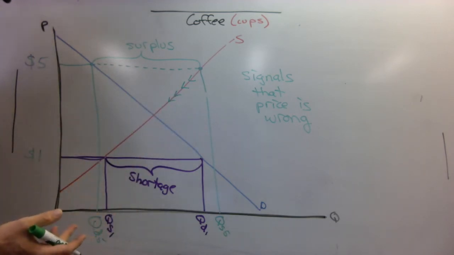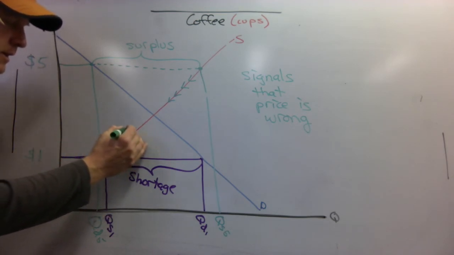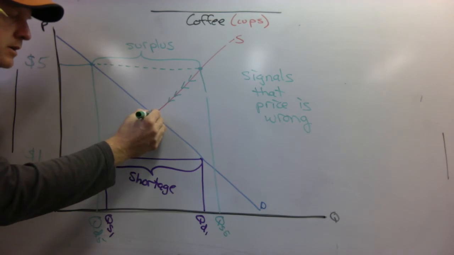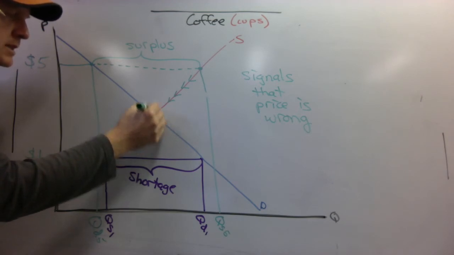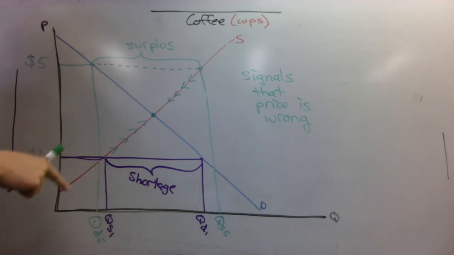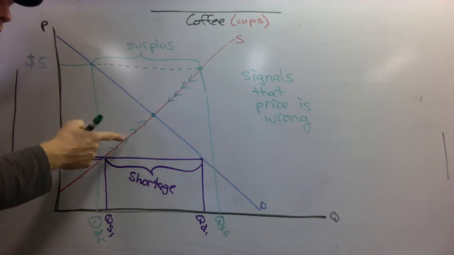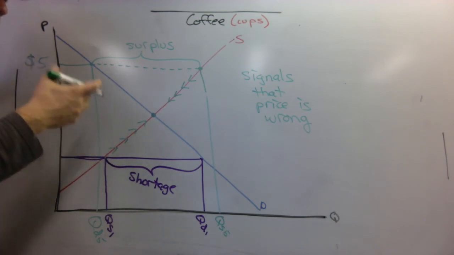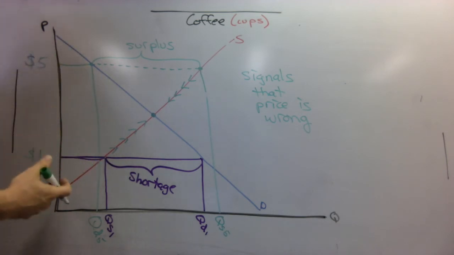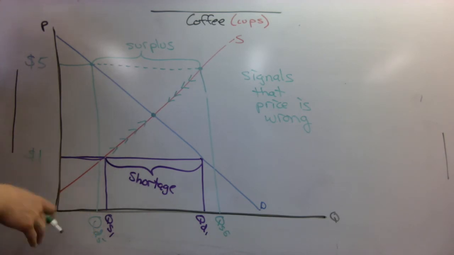You got too little on the shelf? Let's make some more and charge a higher price. These surpluses and shortages send a signal to the market that you're making the wrong amount at the wrong price. And therefore, the market will change. Suppliers will make rational decisions to change the amount that they're going to put up for sale tomorrow. Demanders will make rational decisions about how much they want to buy the next day.